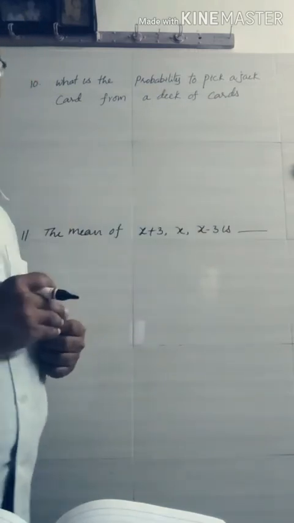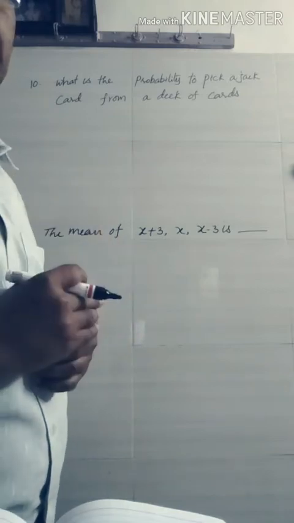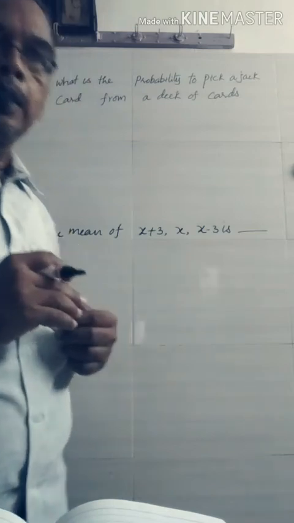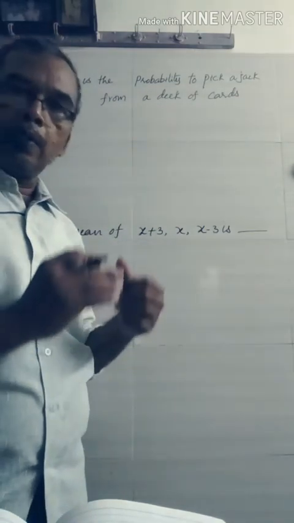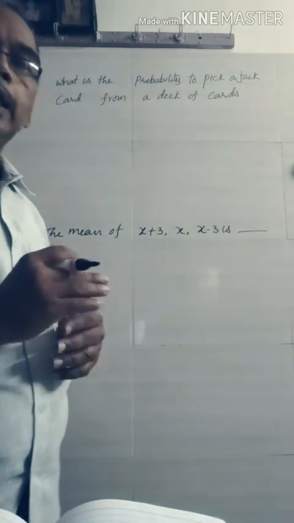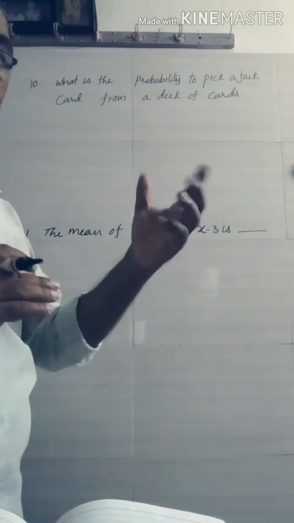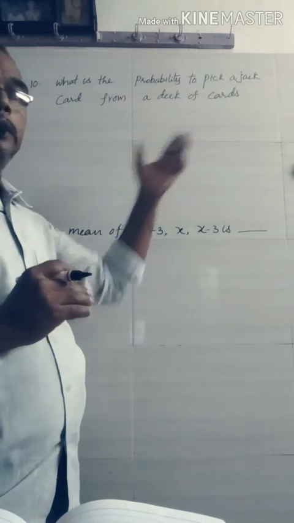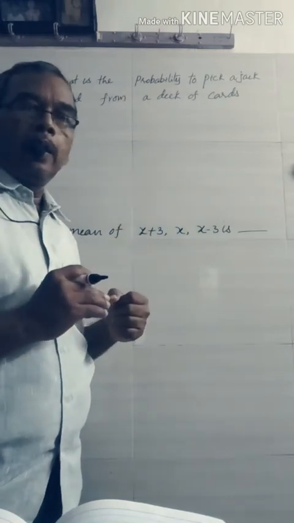You may recall how many cards are in a deck? There are 52 cards. There are 4 colors. 2 are red color, 2 are black color. Each color has 13 cards. 4 13s are 52 cards. So, the jack card. You may recall it.